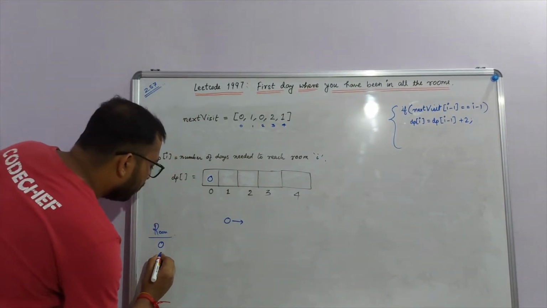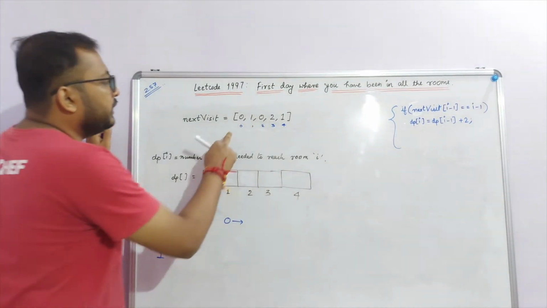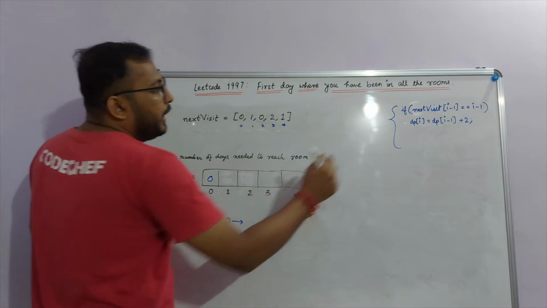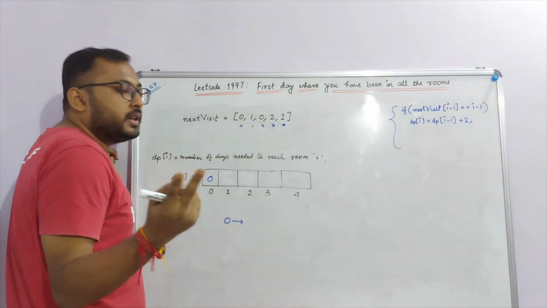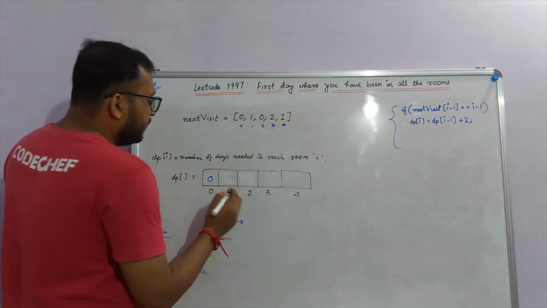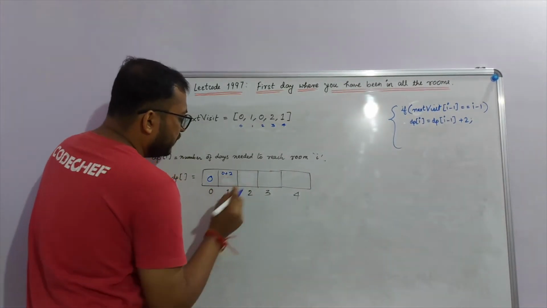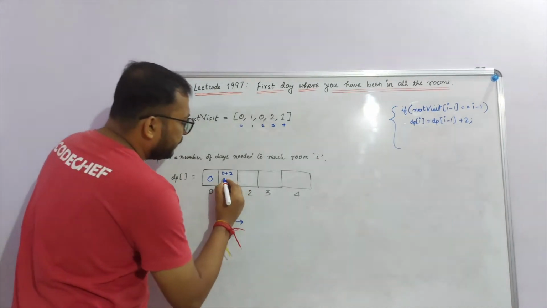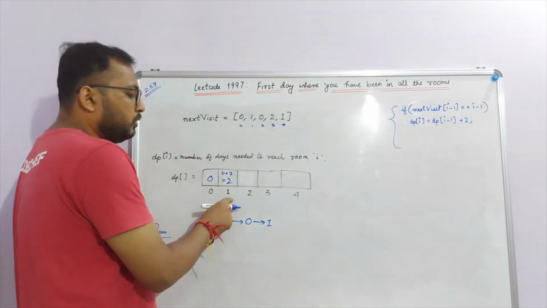Next, we want to go to room number 1. So to go to room number 1, we have to check next visit of 0. Next visit of 0 is equal to 0. And I have said if next visit of I minus 1 equals I minus 1, then it's nothing but 2 more days are needed. So here the number of days to reach room 0 is 0, plus 2 more days are needed to reach from 0 to 1. So in total 2 days are needed. So 2 more days are needed to go to room number 1.